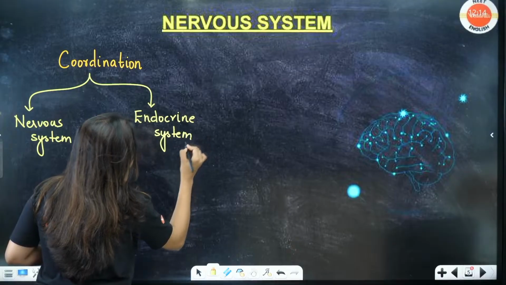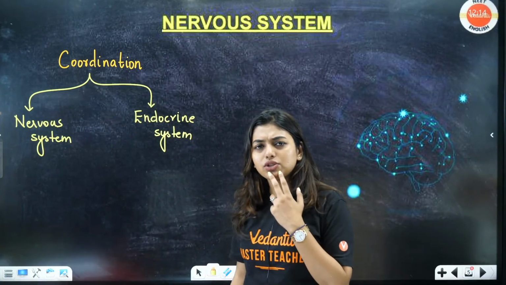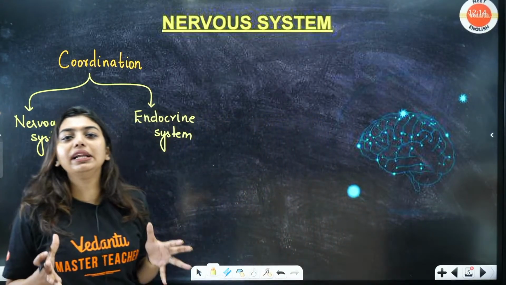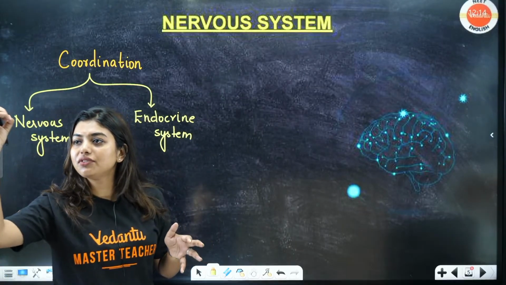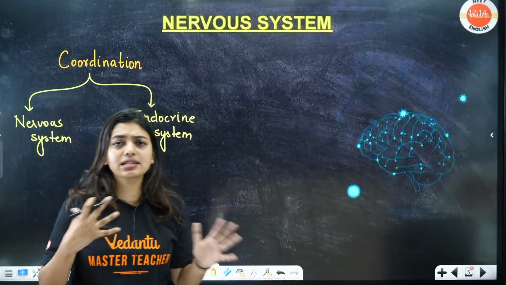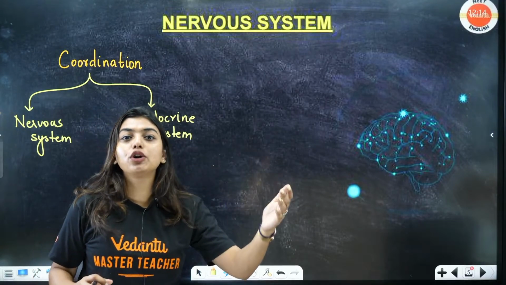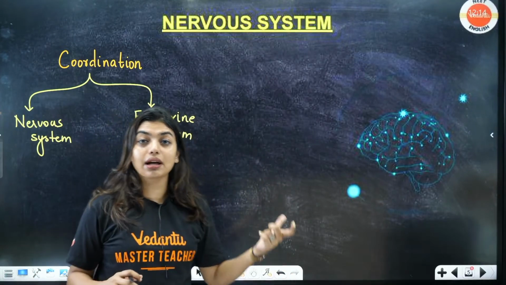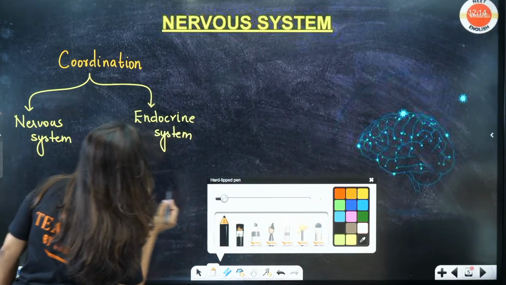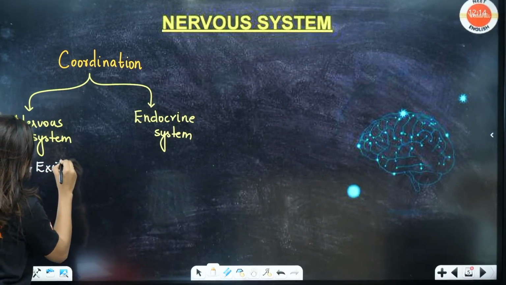Now you can have a question, no? Ma'am, nervous system also is doing the same thing. Endocrine system also is doing the same thing. Are they actually doing the same thing? Not actually. Nervous system has the ability to get excited. Now imagine we have Meghana in the class, or we have Abhi in our class, Dinesh in our class, Hasini in our class, Savita in our class. All of them are able to react. They're able to respond to a stimulus. That means that excitability is coming because of the nervous system. So these people have the ability to get excited. So excitability is there.